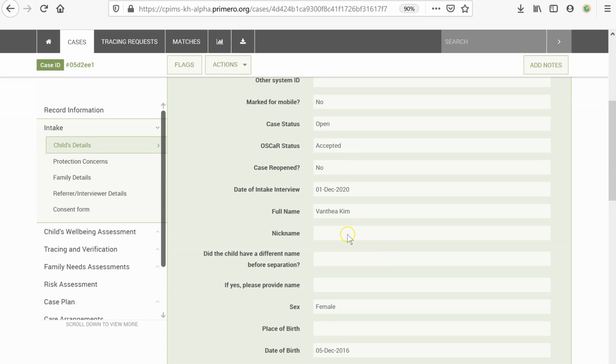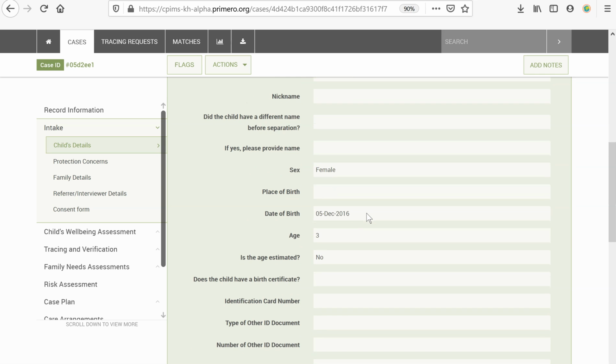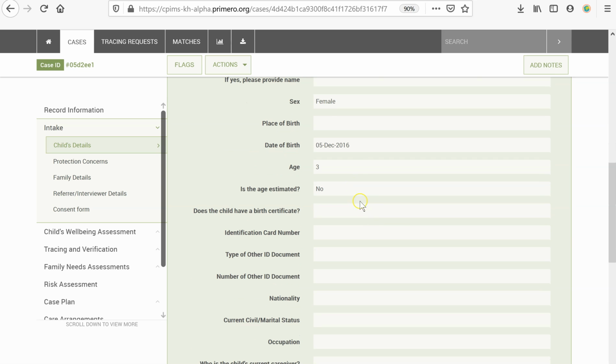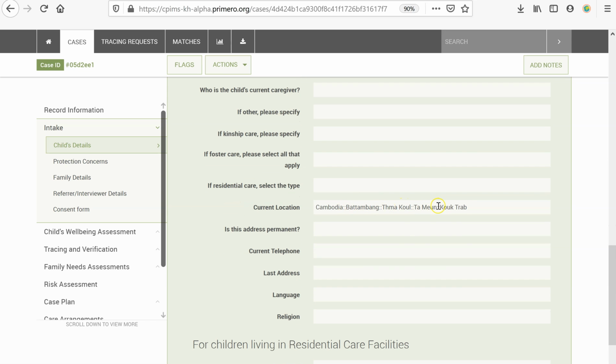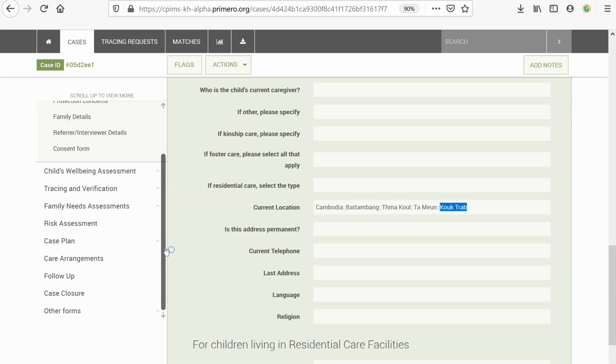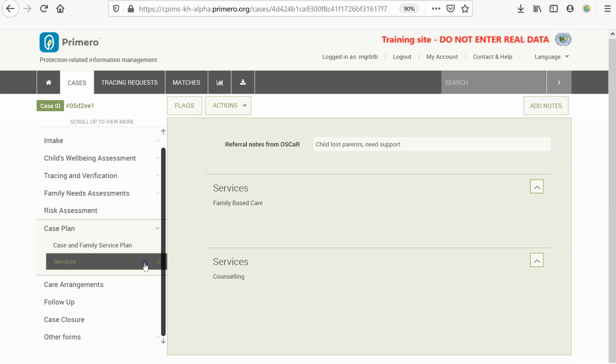So we have this child, Vantia Kim, that was referred from OSCaR to Primero. And we can see we have the basic details, and we have the location up to the village level. If we move to the services, we will be able to see what exactly is being requested by our OSCaR partner. We can see that this child lost his parents and needs family-based support as well as counseling services.